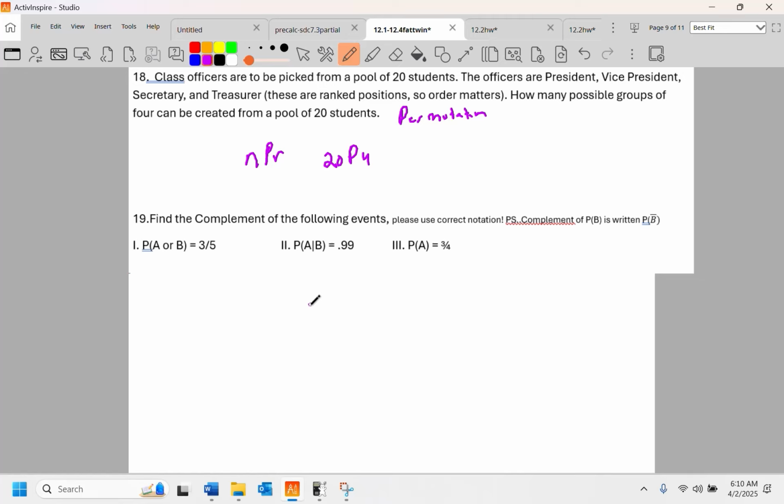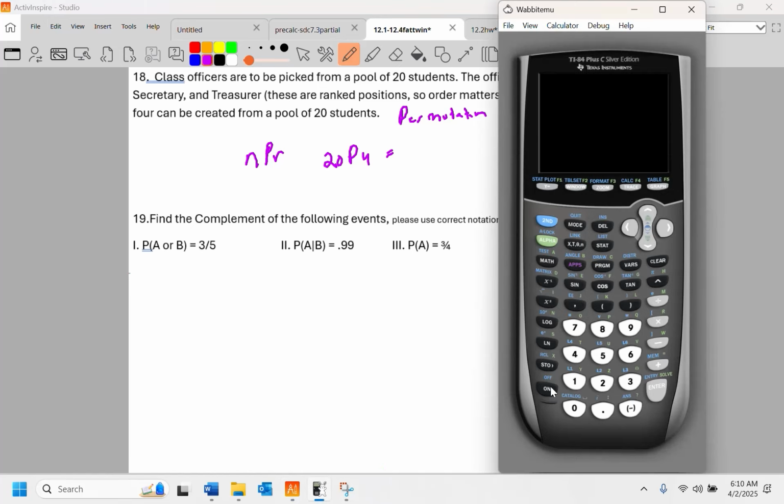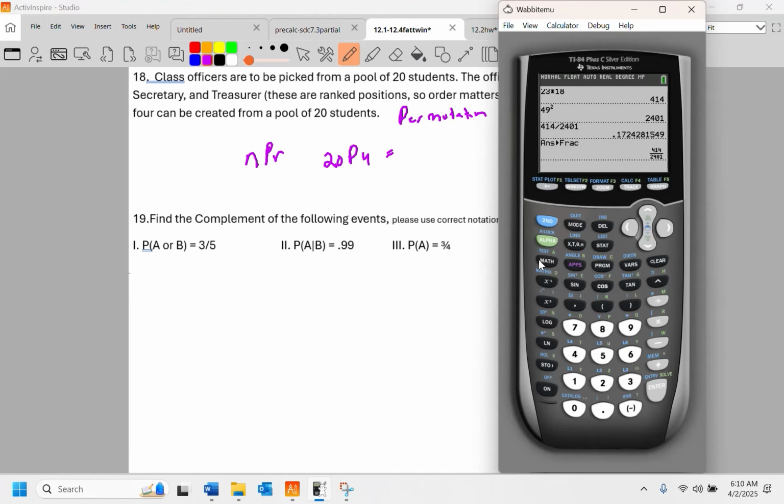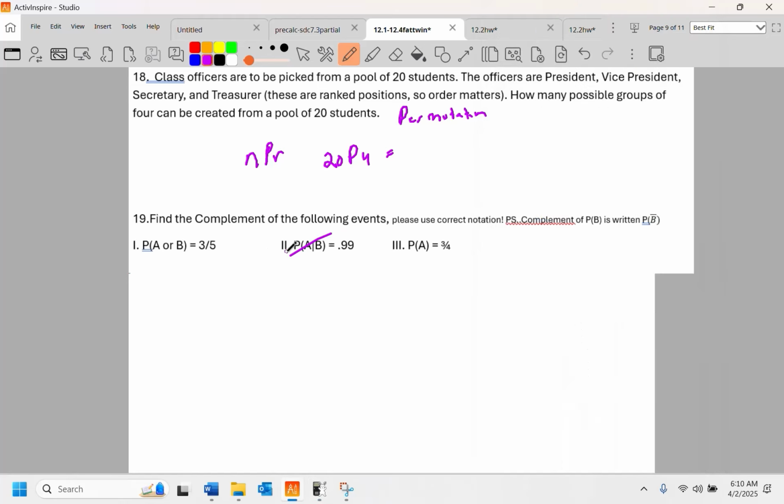20, pick 4. And I'm not gonna do this by hand. You don't have to on this one. Unless I say I want it done by hand, you don't have to do it by hand. You're gonna hit math, probability, nPr. It's 20, pick 4. A whole lot of combinations, 116,280.